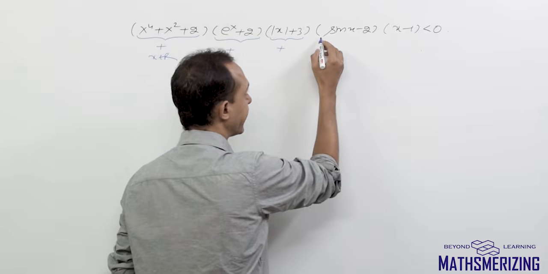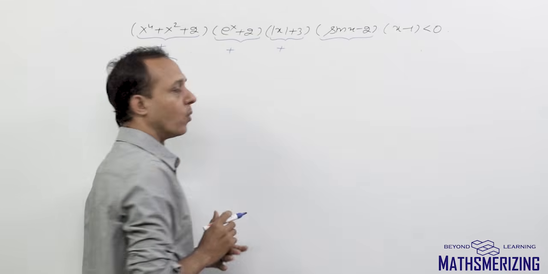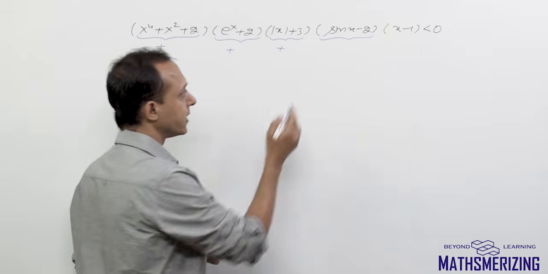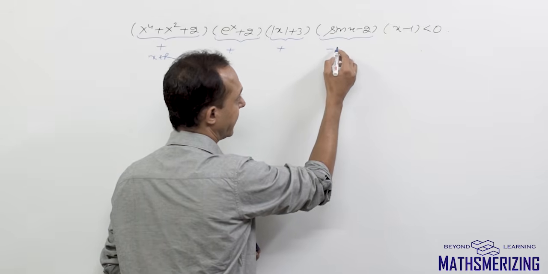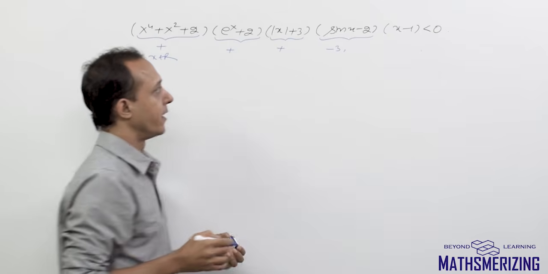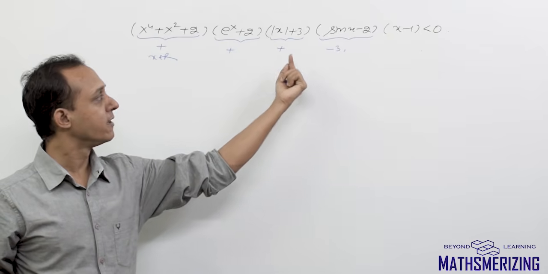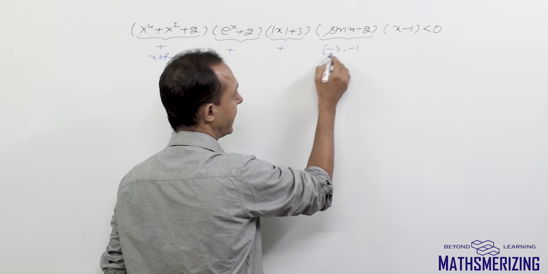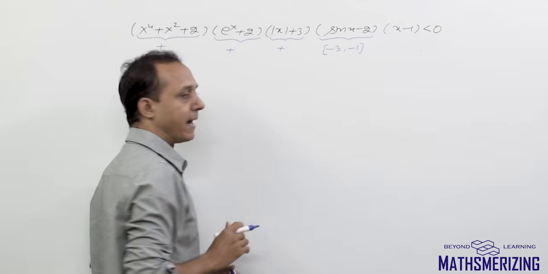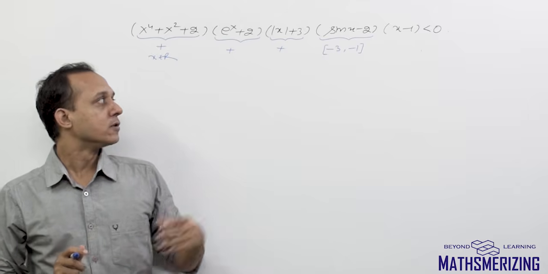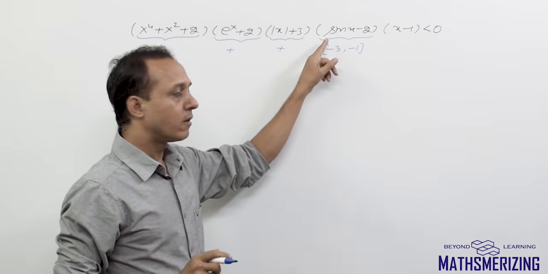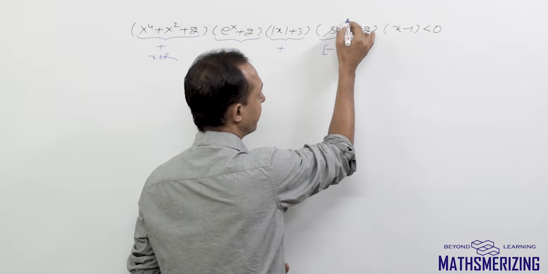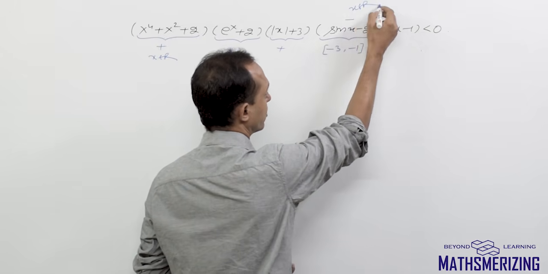Now what about sin x minus 2? What is the minimum value of sin x? Minimum value of sin x is minus 1, so the minimum value of this expression is minus 3. And what is the maximum value of sin x? Maximum value of sin x is 1, so 1 minus 2 is actually minus 1. So the range of this expression is from minus 3 to minus 1, which makes this expression always negative for all x belongs to R.